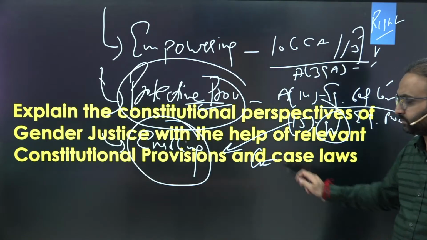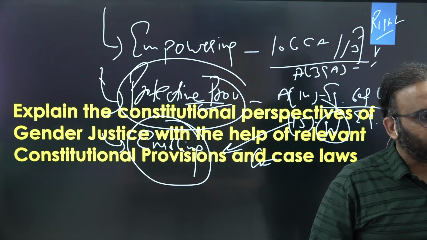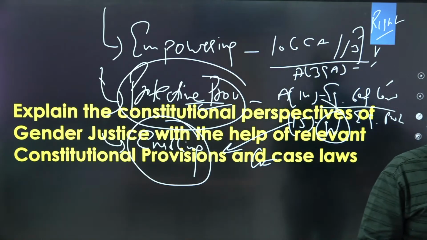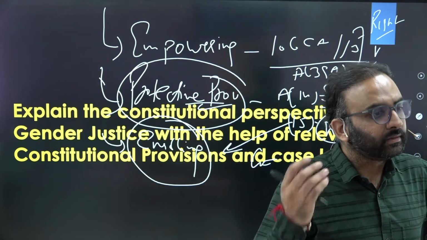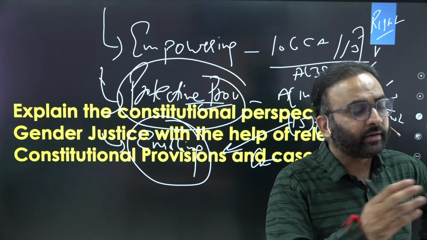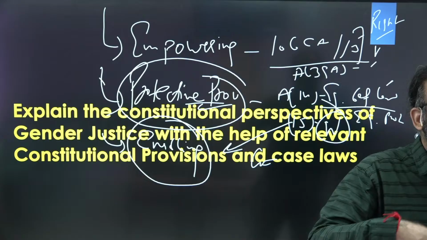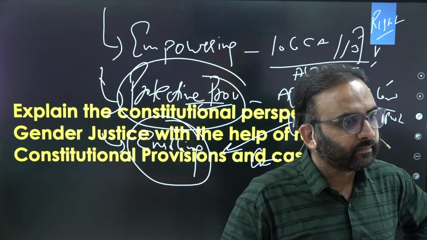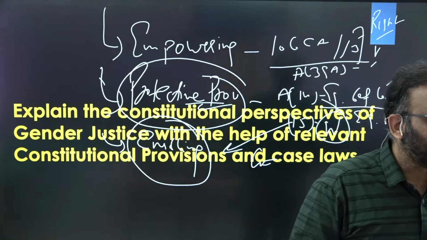Enabling. You can talk about right to health, right to food, or right to shelter, or even the Supreme Court asked to run shelter homes for destitute women, or women are being provided free legal aid. You get the point? These things you can talk about.